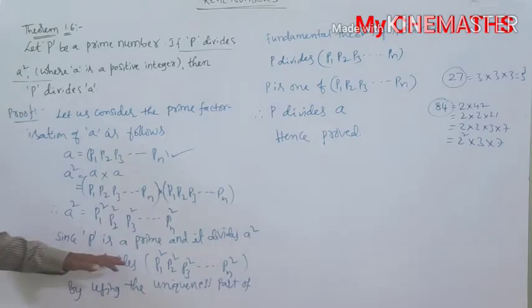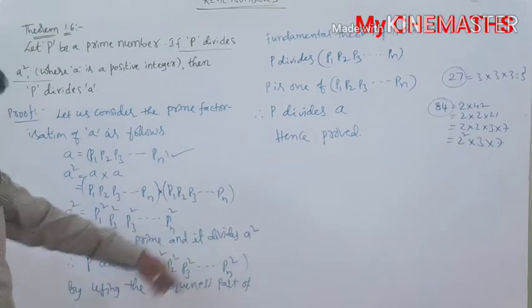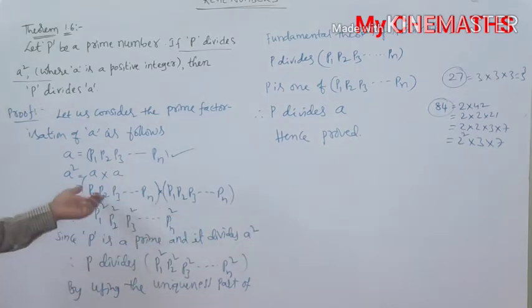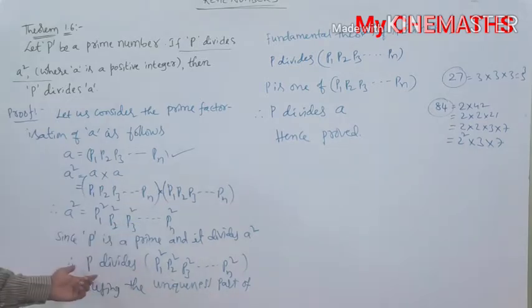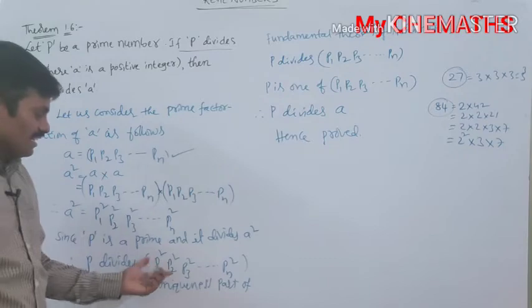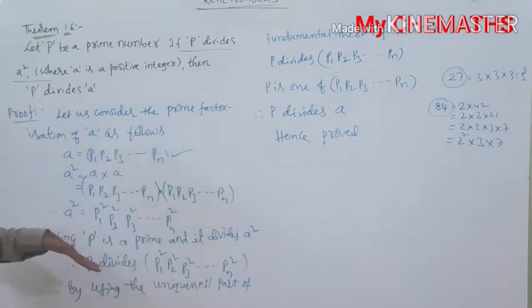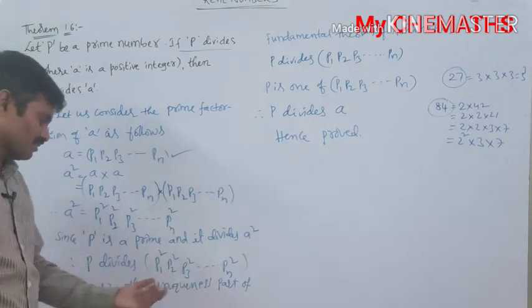Since P is a prime and it divides A square, according to the given data, P divides P1 square into P2 square into P3 square and so on Pn square. If P divides, in the sense the remainder is 0, then P is a factor of this expression.